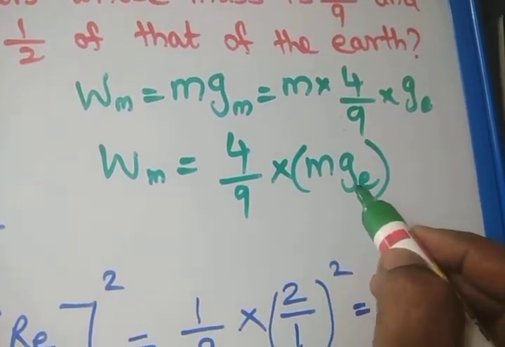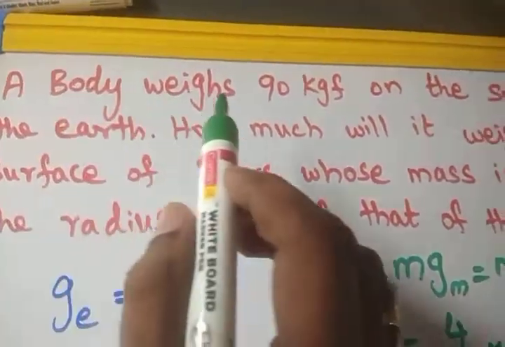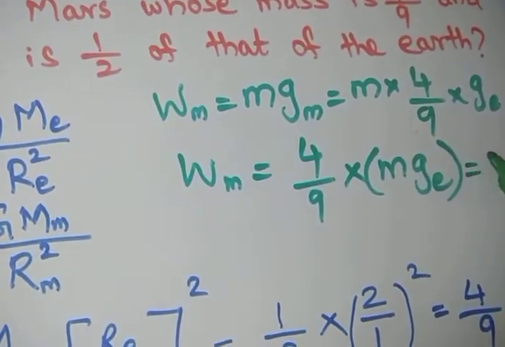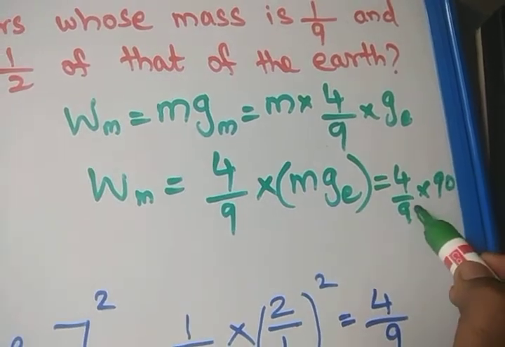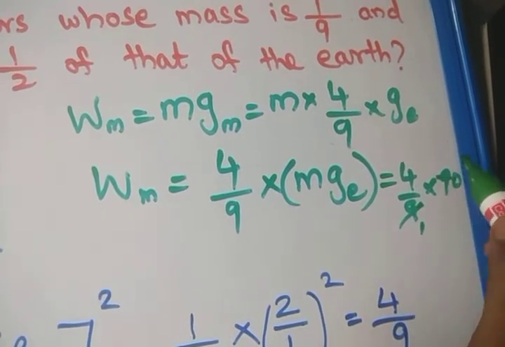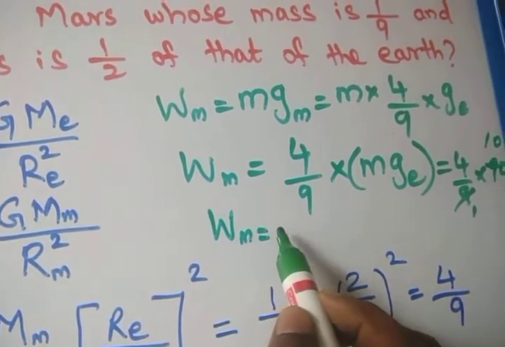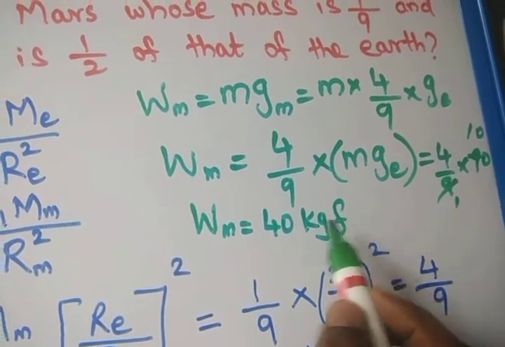It is the weight of the body on the earth. That is given in the question itself. Weight of the body on the earth is 90 kg. So we can write 4 by 9 into 90. Cancelling these things, we get 1 and 10. So the final answer, weight on Mars, is equal to 40 kilogram force.